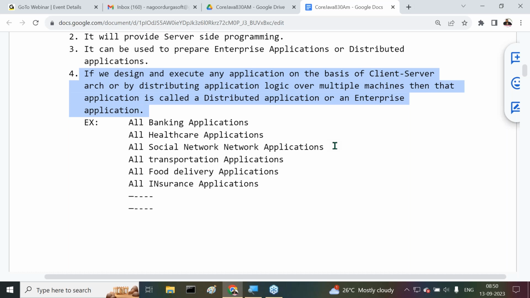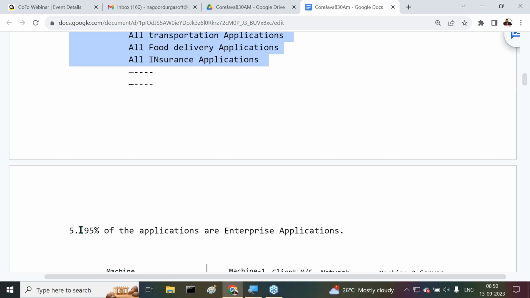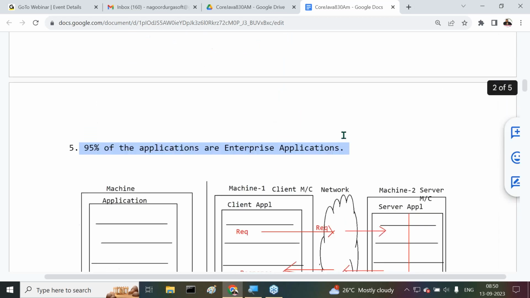All of you understand it clearly. If we design and execute any application on the basis of client server architecture or by distributing application logic over multiple machines, then that application is called a distributed application or an enterprise application. How many applications are available like this? Outside, 95% of the applications are enterprise applications.